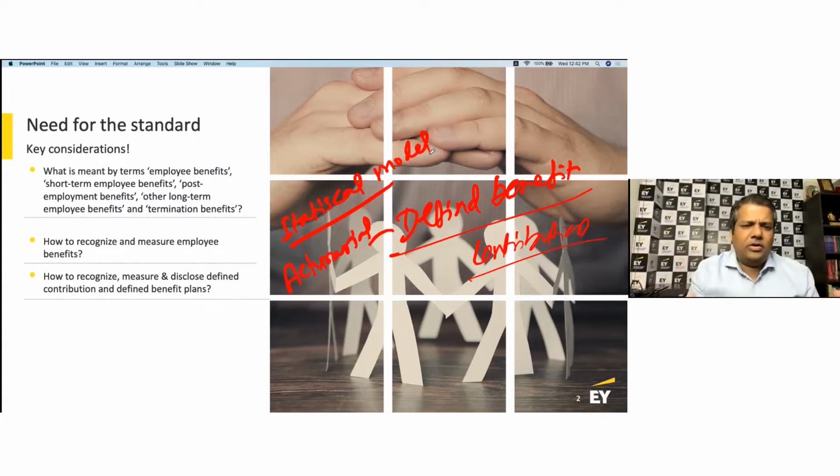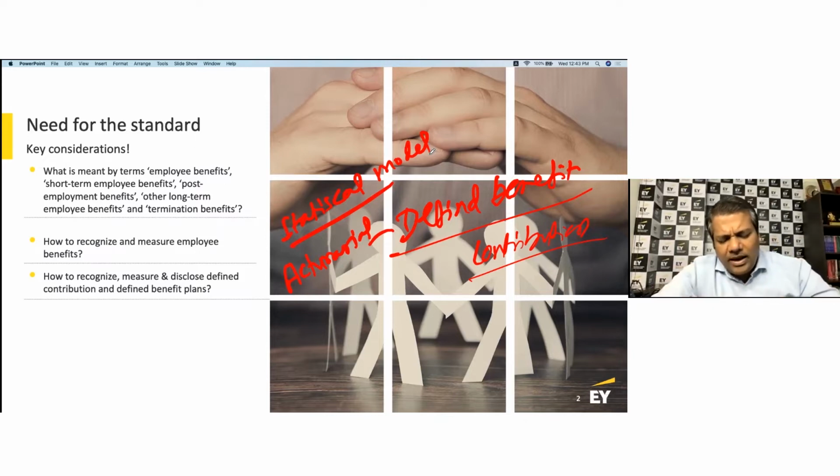Now, I don't know how many years this person will continue to be in service. It is linked to your last drawn salary, and I don't know what your last drawn salary will be. Then you have to complete a minimum number of years of service, right? Of course, there is a new labor code. Some of you may already know that it possibly is doing away with the requirement of a minimum service period.